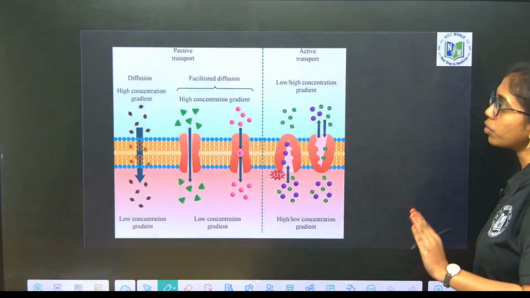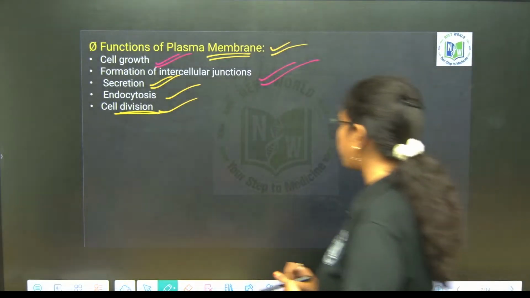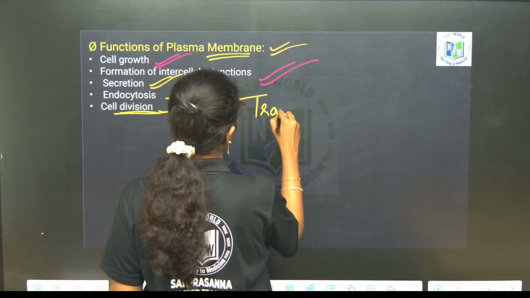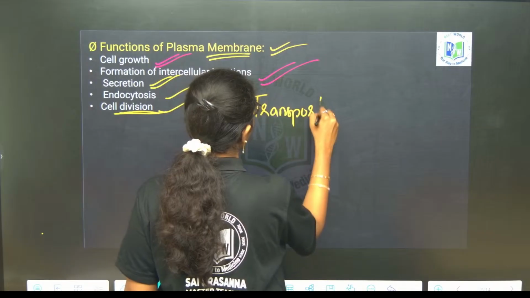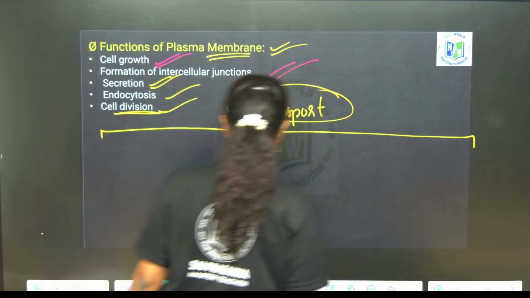After this, you have to know the transport that happens in the plasma membrane. There are three modes of transport, beta, take down parallelly, three modes of transport. First is what? First is passive transport.